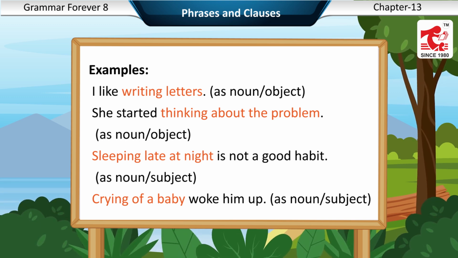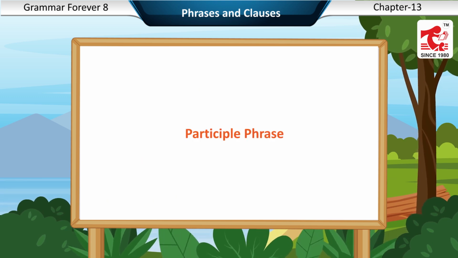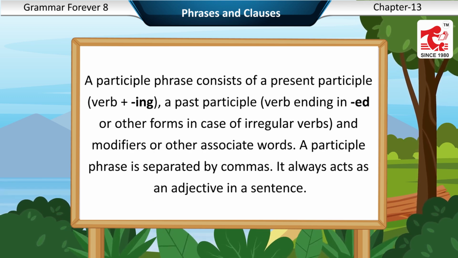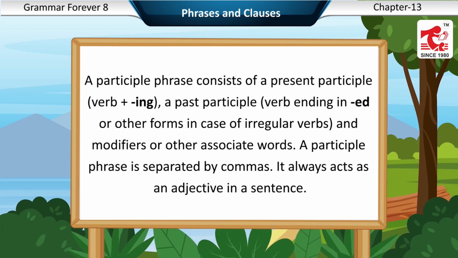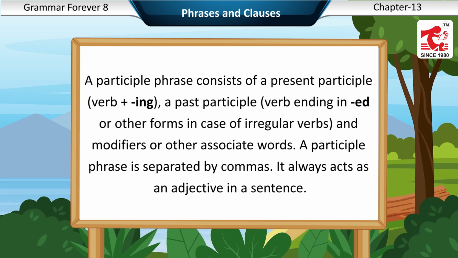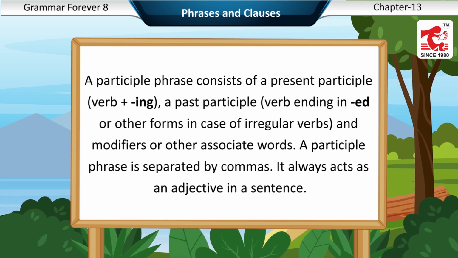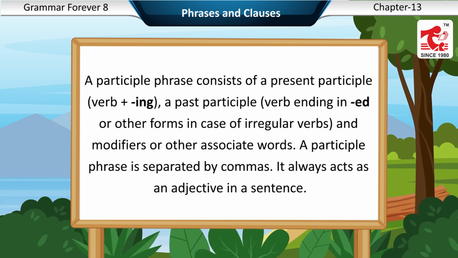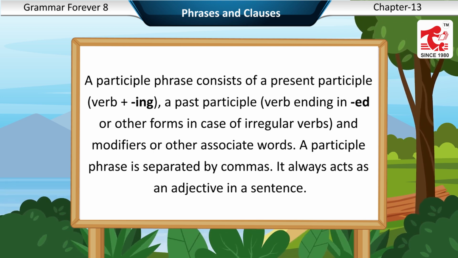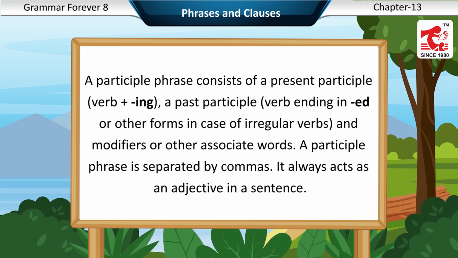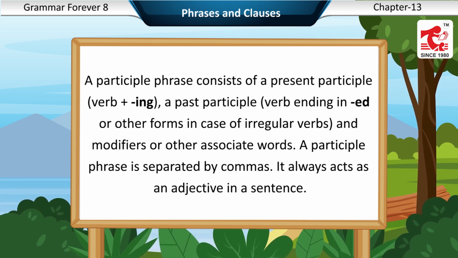Participle phrase. A participle phrase consists of a present participle, verb plus ing, or a past participle, verb ending in ed or other forms in case of irregular verbs, and modifiers or other associated words. A participle phrase is separated by commas. It always acts as an adjective in a sentence.